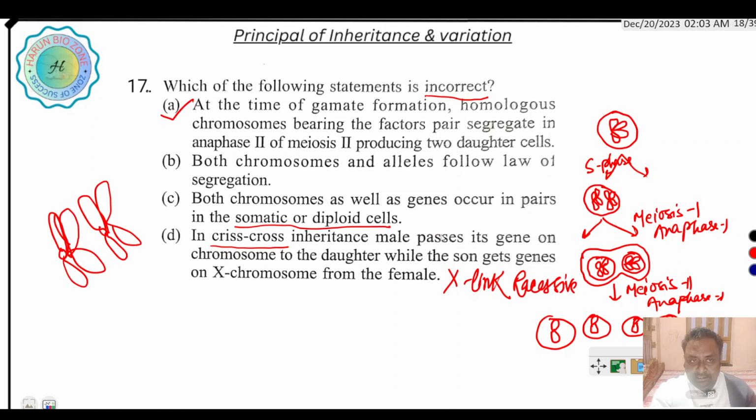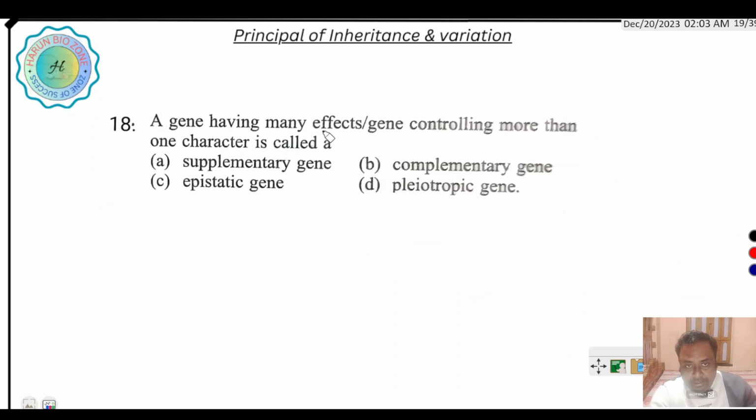Next question is, a gene having many effects, a gene controlling more than one character.